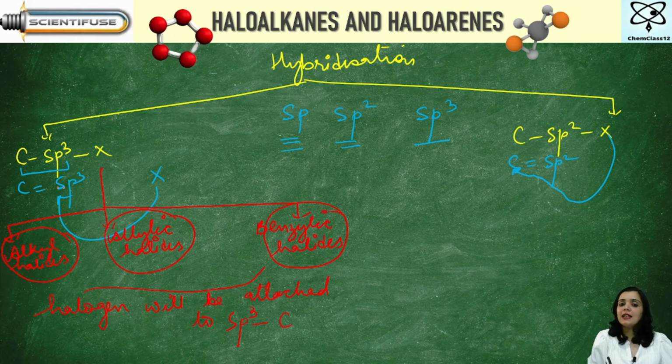So I say in C-sp3-X type of hybridization, that means the carbon is sp3 hybridized, I have three categories: alkyl halides, allylic halides, and benzylic halides. Under the other category, I have two types of halides. What are the two types of halides? Vinylic halides and aryl halides. Now we are going to discuss these in detail.